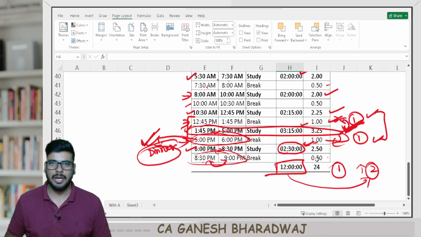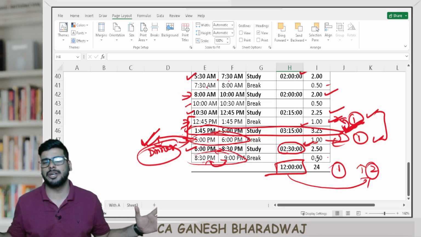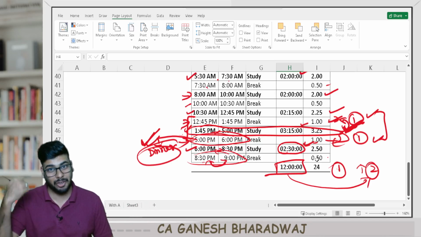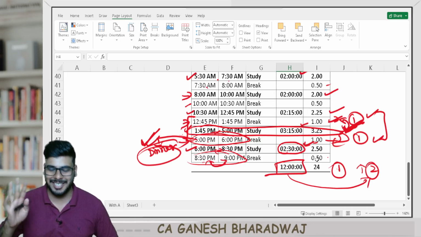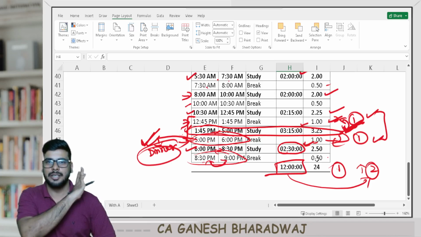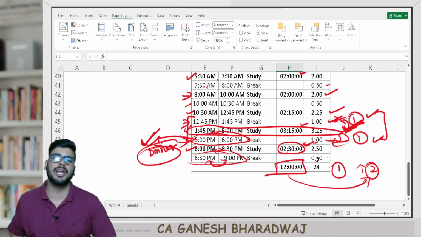Make this productive. Again, guys, you need not study for 15, 16, 17 hours. Some people say they study 25 hours. They borrow the next 1 hour from the next day. I don't think all these things are required. The quality takes over the quantity, so it really doesn't matter how many hours you spent.